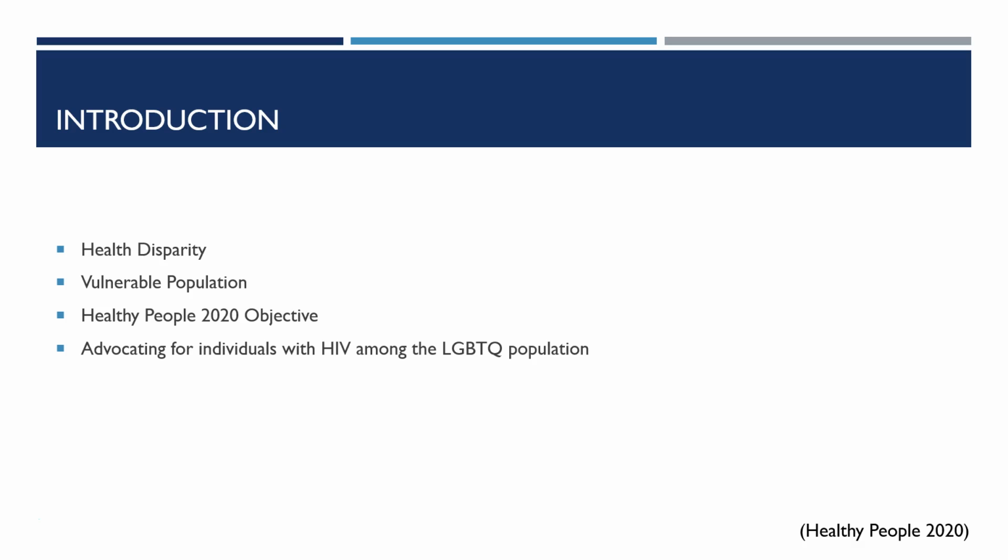According to Healthy People 2020, a health problem associated with this population is HIV. In Healthy People 2020, objective HIV-24 is to reduce the percentage of young gay and bisexual males in grades 9 through 12 who engage in HIV risk behaviors.